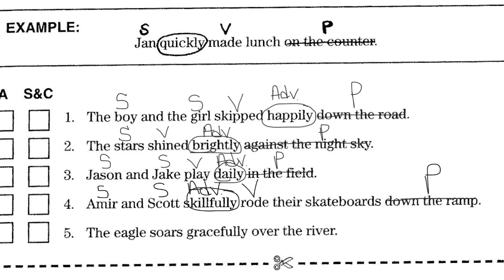Number 5, the eagle soars gracefully over the river. Who or what? Eagle. What did the eagle do? Soars. Then he soared over the river. That's a preposition. How did they soar? They soar gracefully. Or how did it soar? And that's the adverb. So you're circling your adverbs and you're labeling them with ADV, identifying your subjects, your verbs, and in this case, it was all prepositions. I'm not sure if there's any infinitives, but there may be. So you're identifying subjects, verbs, prepositions, infinitives, and then identifying the adverb.